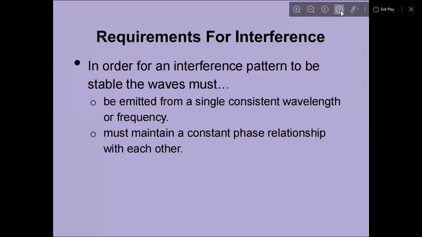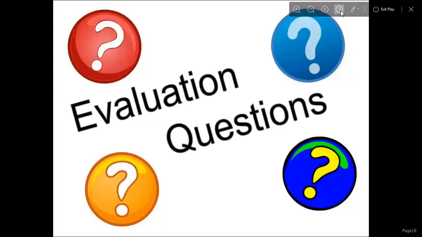So, requirements for interference: in order for an interference pattern to be stable, the waves must be emitted from sources of a single consistent wavelength or frequency, and must maintain a constant phase relationship with each other.